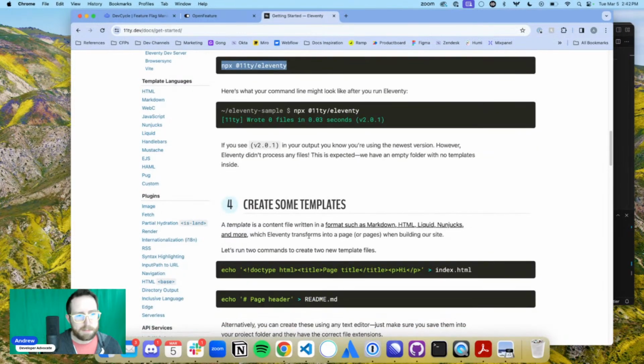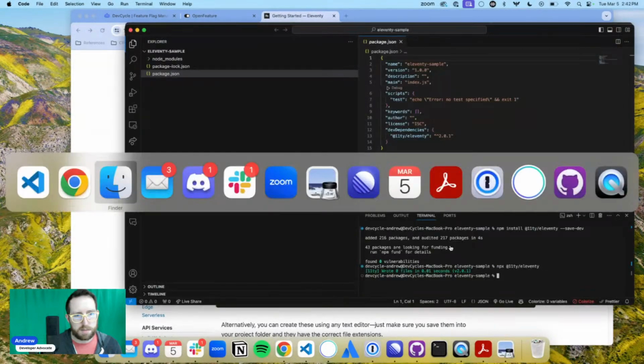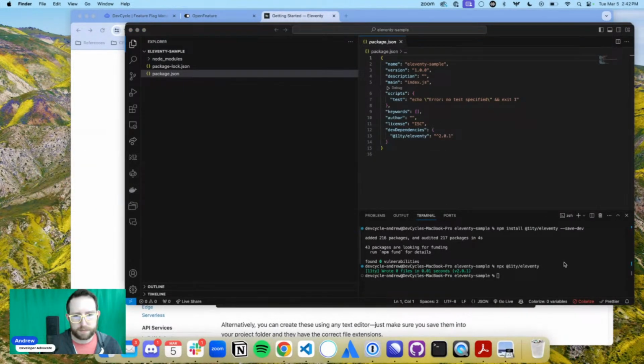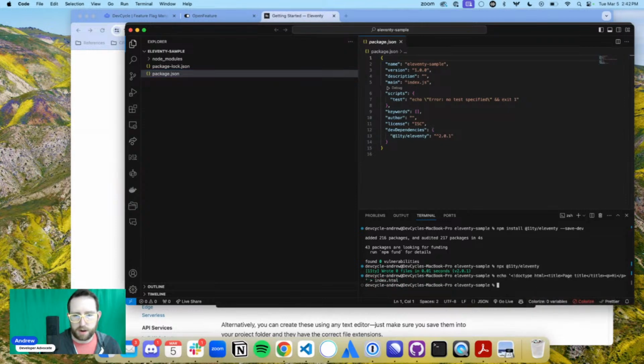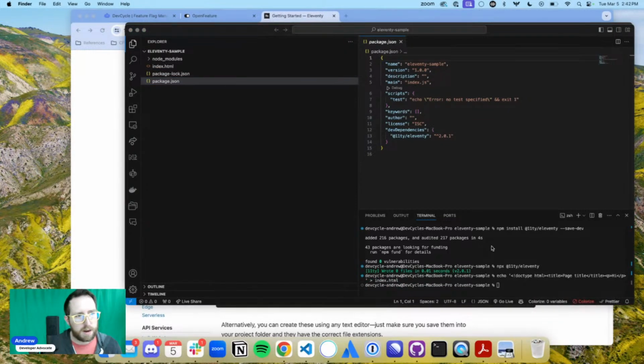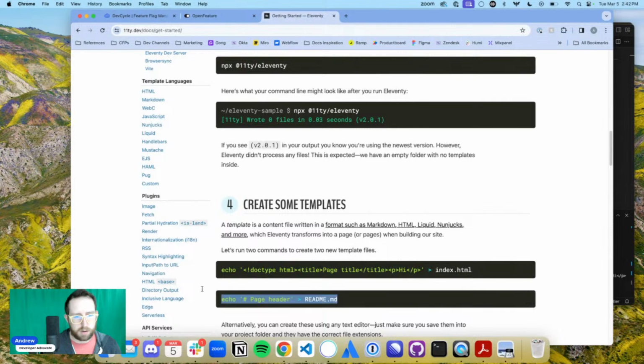Let's create some template files. All right, we're going to do exactly what it says here. We're going to create this index.html file. Goodness, she's running a little bit slow today. I don't know what's going on there. All right, so we are going to create that file there, and then we're going to also create this README file.